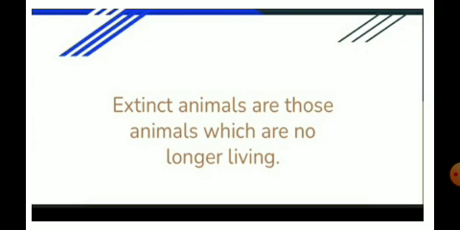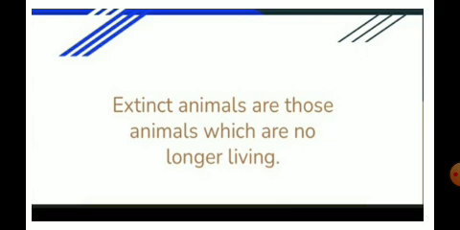Extinct animals are those animals or animal species which are no longer living. You have to understand here what extinct animals are: they have died out completely. They cannot be found in our surroundings or on our planet Earth. These animal species are not present, they are no longer living. These animals are called what? Extinct animals.